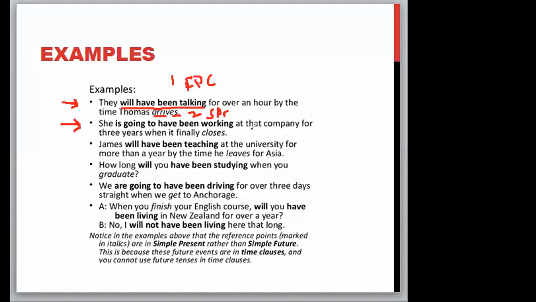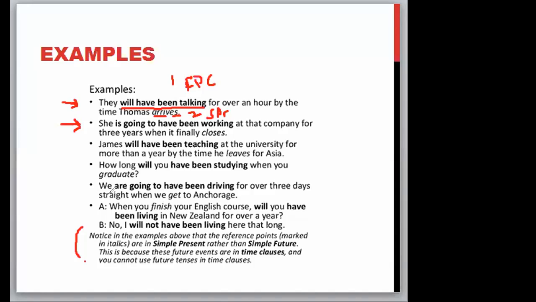Notice this disclaimer is for exactly what I have explained over here. Notice in the examples above, the reference points are marked in italics. The reference points are in simple present rather than simple future.